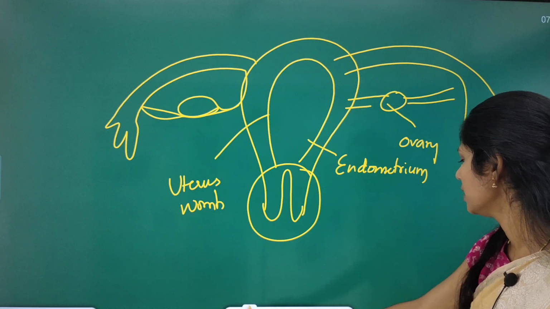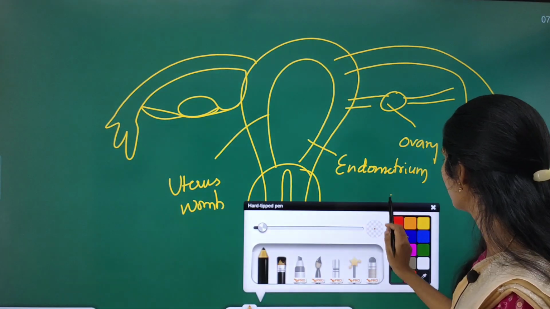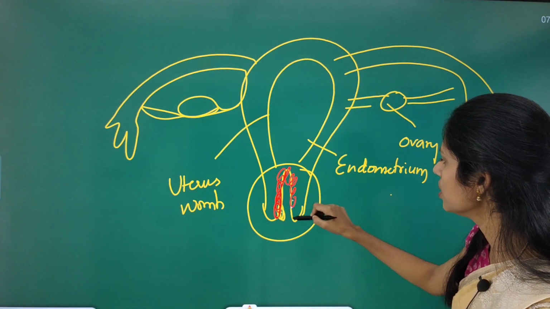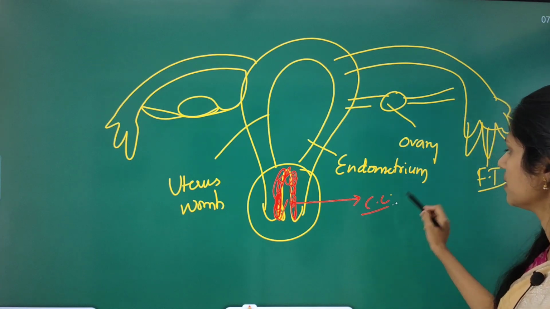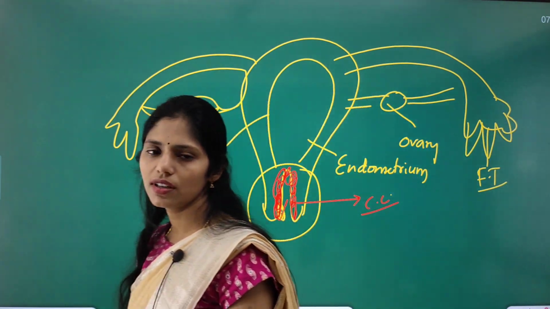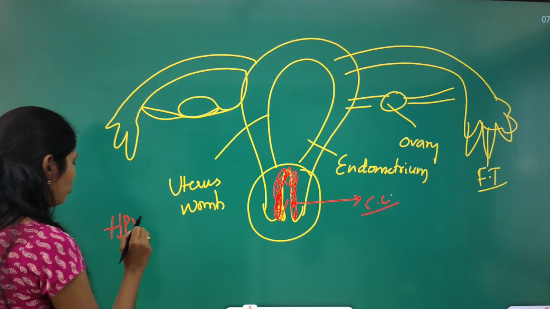What happens in this cervix is that the cells will be dividing here. We will have uncontrolled cell division here, and this is called cervical cancer. The important reason for this cervical cancer is HPV, human papilloma virus.